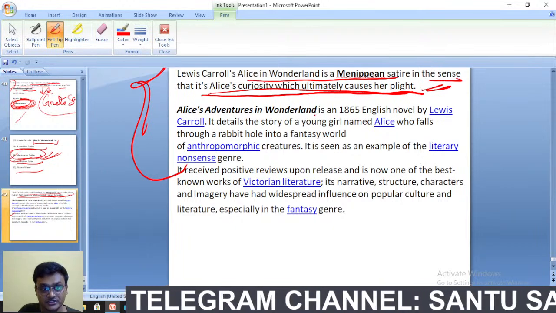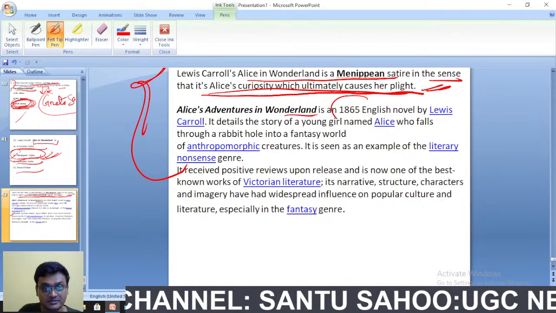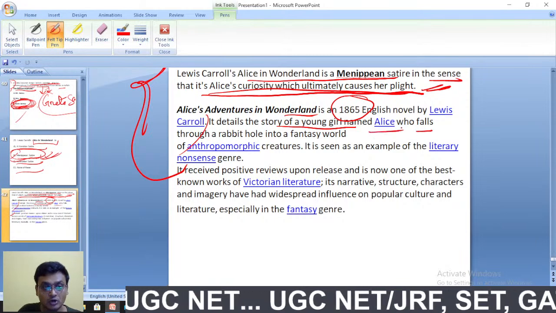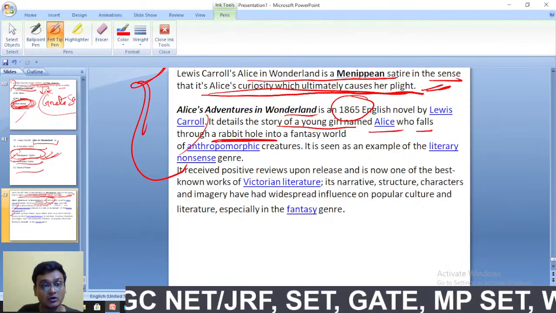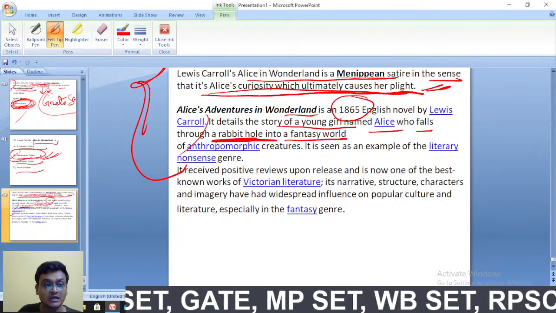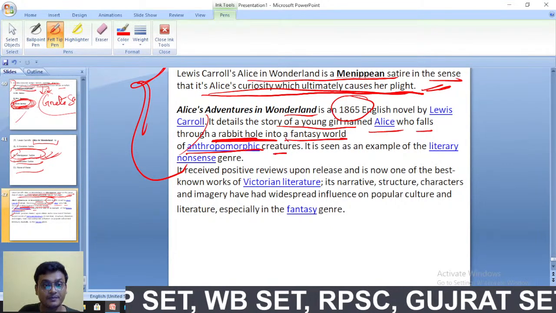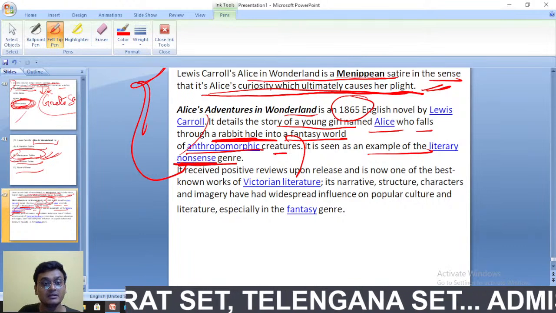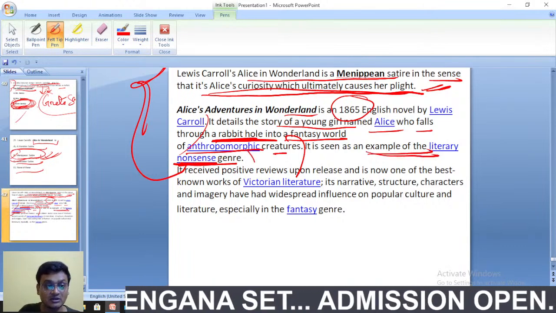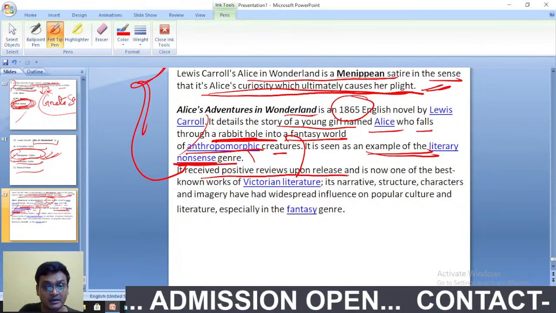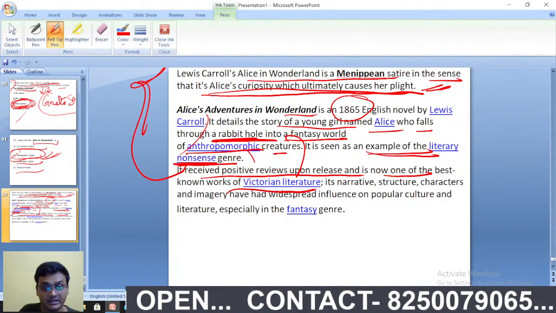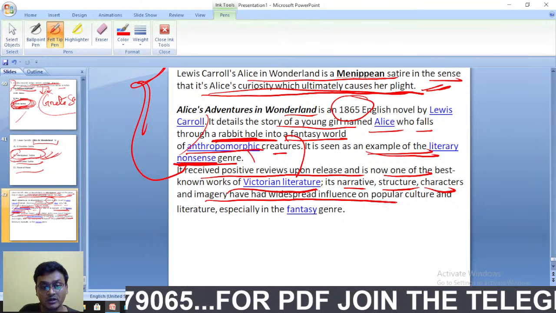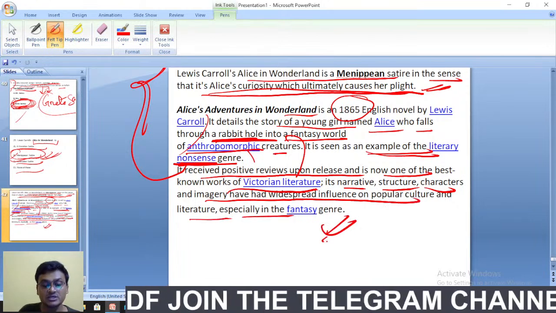Alice's Adventures in Wonderland is an 1865 English novel by Lewis Carroll. It details the story of a young girl named Alice who falls through a rabbit hole into a fantasy world of anthropomorphic creatures. It is seen as an example of the literary nonsense genre. So remember, this is an example of the literary nonsense genre. It received positive reviews upon release and is now one of the best known works of Victorian literature. Its narrative, structure, characters and imagery have had widespread influence on popular culture and literature, especially in the fantasy genre.